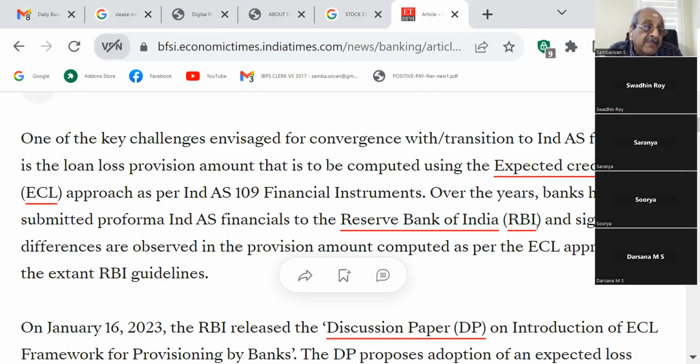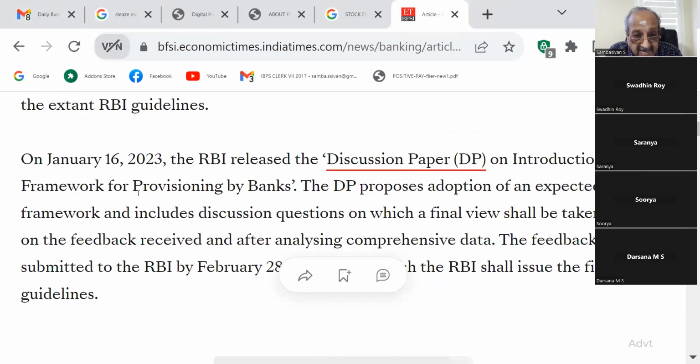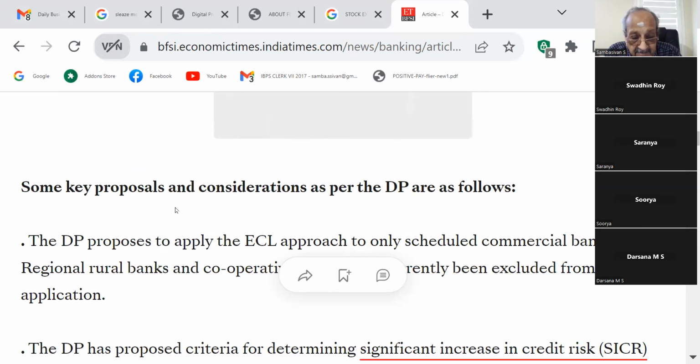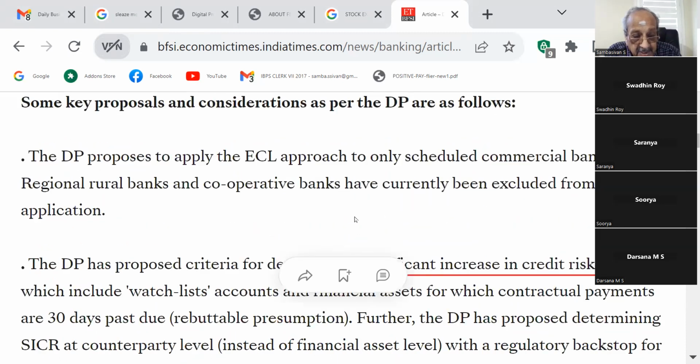Over the years, banks have submitted pro forma Ind-AS financials to the Reserve Bank of India, and significant differences are observed. On January 16, RBI released a discussion paper. The discussion paper proposes adoption of an expected loss framework and includes discussion questions on which a final view shall be taken based on the feedback received. Some key proposals under consideration.